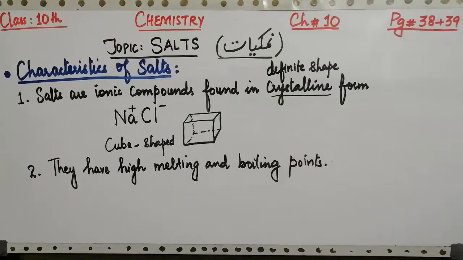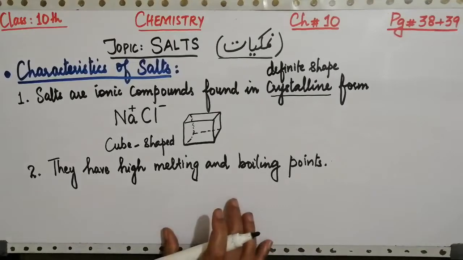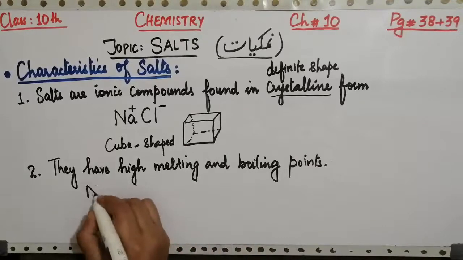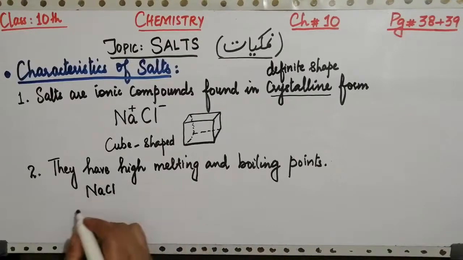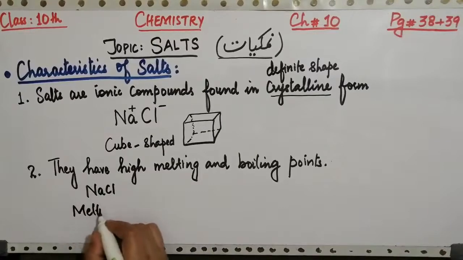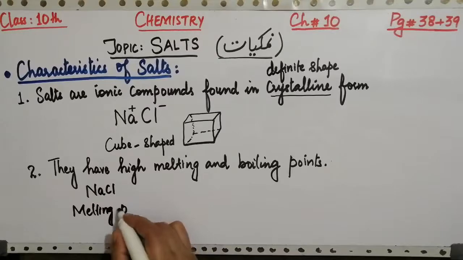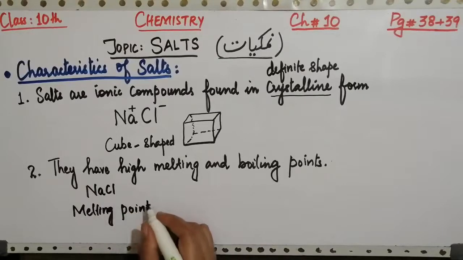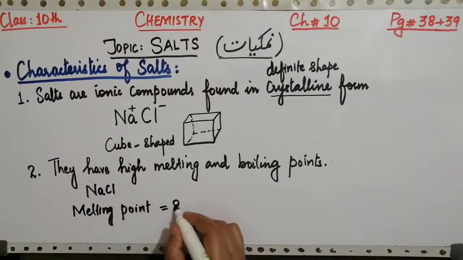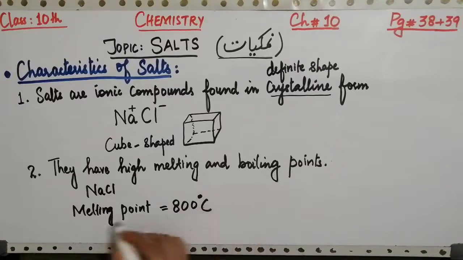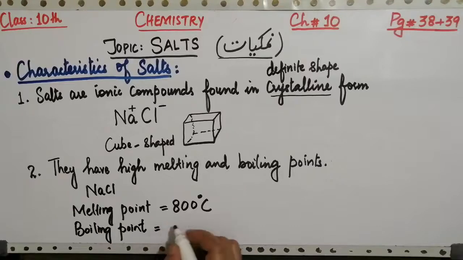So for this purpose I am taking here an example of sodium chloride. Once again, sodium chloride has formula NaCl, and its melting point, that is, the melting temperature of sodium chloride at which it melts, is about 800 degrees Celsius, while the boiling point of sodium chloride, at which it boils, is about 1413 degrees Celsius.